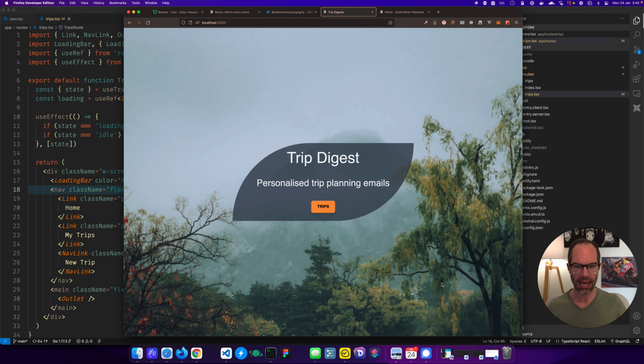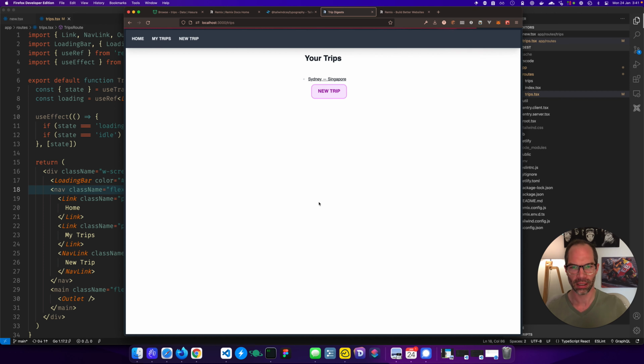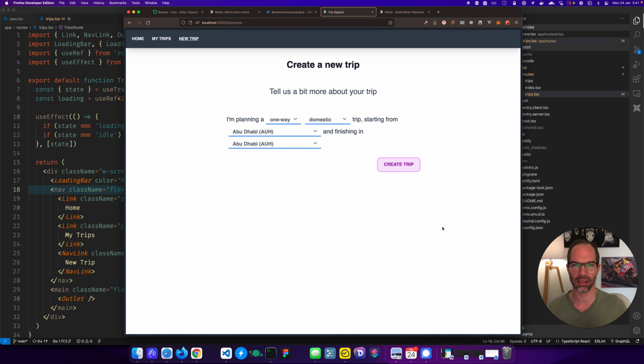It is, as you say, personalized trip planning emails. So the idea is quite simple. You enter a form. Let's go have a look at this. It's going to be like this: I am doing an international return trip from Sydney, where I used to live, to Singapore, where I used to live, and you're going to go create trip.